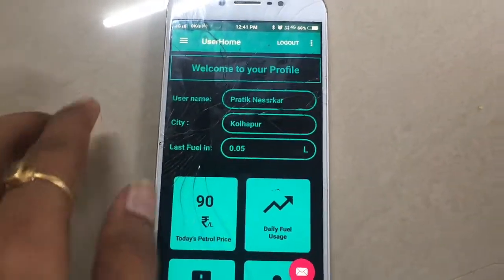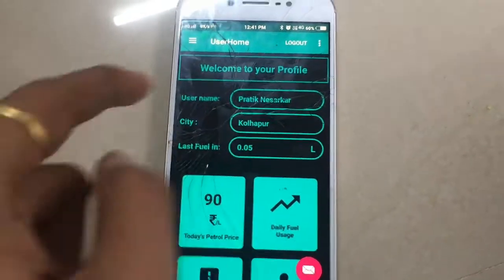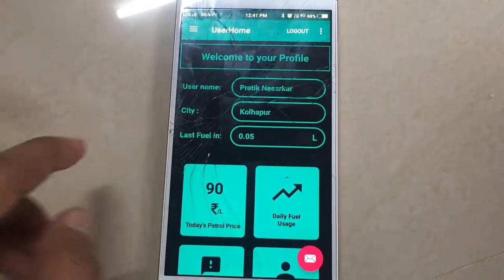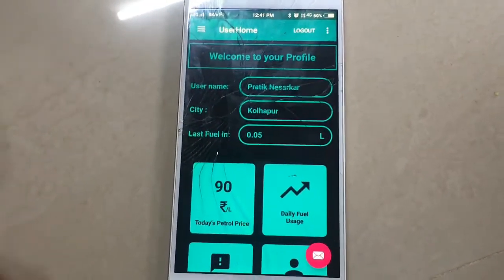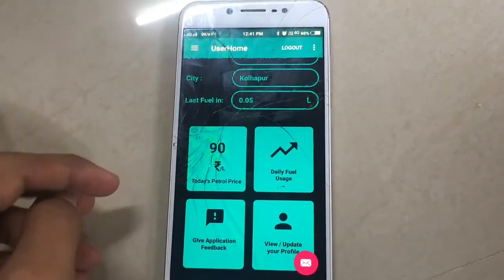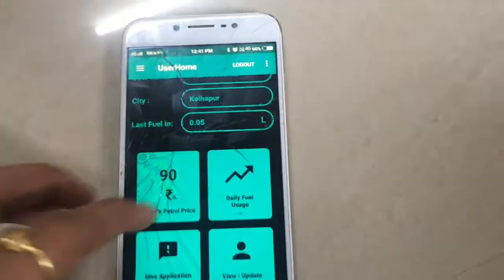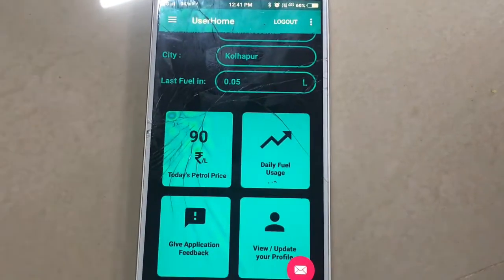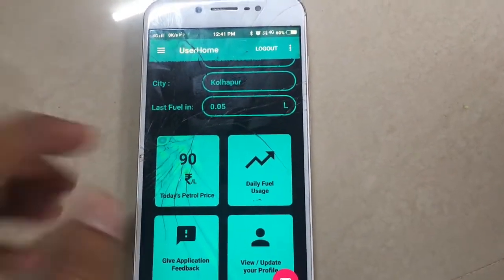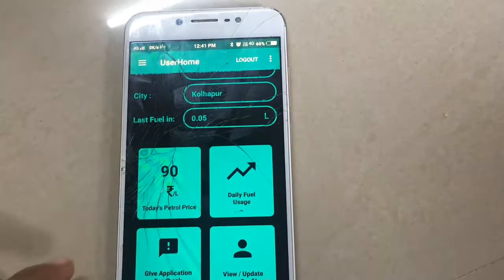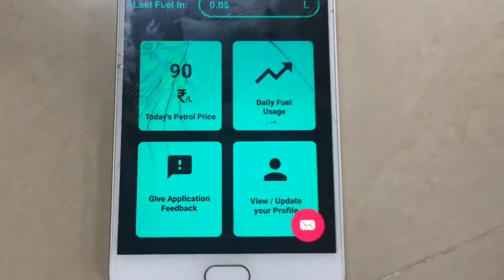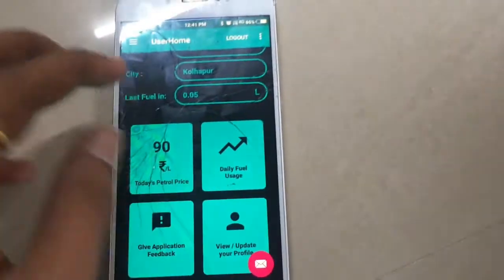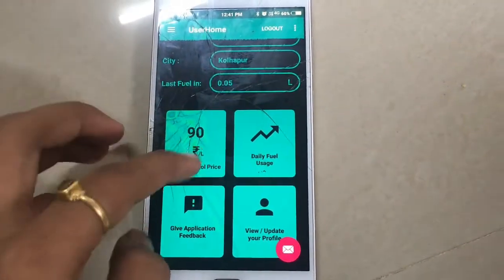Here it shows the username by which you are logged in, the city you live in, and the latest fuel value, what you filled in last. After that, we can see today's fuel price. This is a reminder of the price whenever you launch the application, so it will show you today's fuel price. Then we have a daily fuel usage tab, a give application feedback tab, and a view or update profile tab. So we have given different options in different tabs.